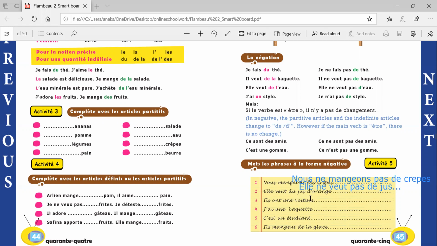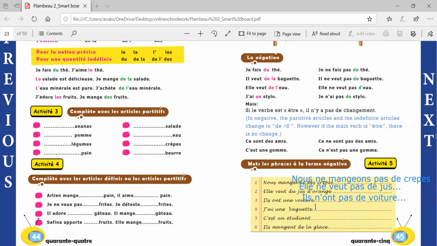Ils ont une voiture. They have a car. For making this negative, we will change it to negative first. Ils n'ont pas de... sorry, ils n'ont pas de voiture.